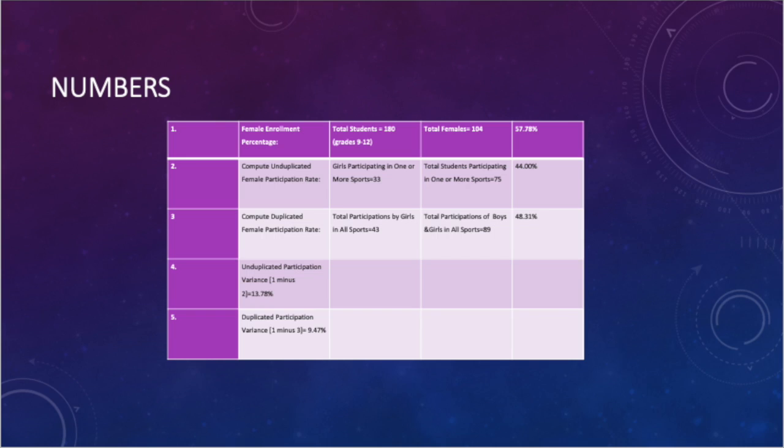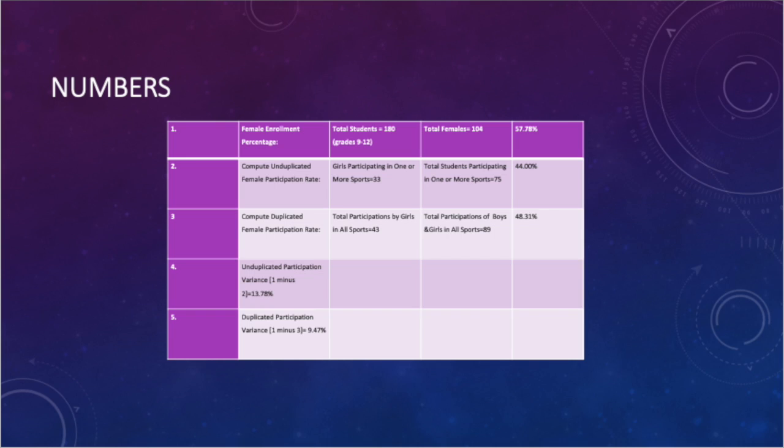Criteria 2, where we compute unduplicated female participation rate, shows that girls participating in one or more sports equated to 33 athletes. Total students participating in one or more sports that include male and female athletes is at a total number of 75. This shows that female athletes are 44% of the total that participate in one or more sports.